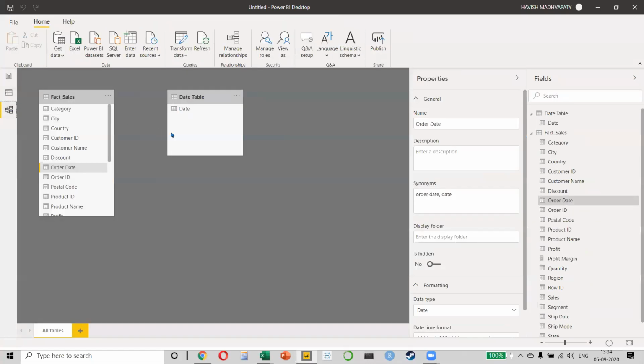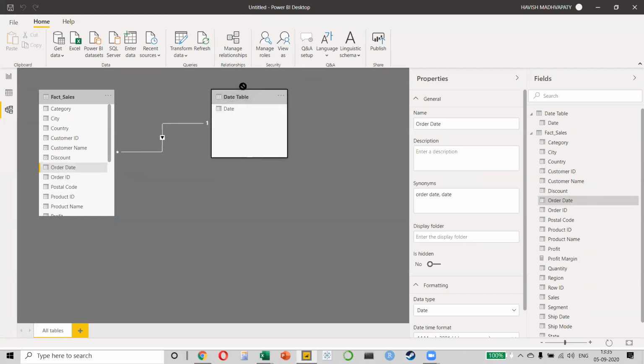If I go to my modeling view and I create a link between both the tables, very simple. I will just select my order date, drag it, and then put it on top of my date. So what will it do? It will create a one-to-many relationship. So this one means that in the table on the right, every date is unique, which means it is only mentioned one time, the 3rd of January, 4th of January, 5th of January. But in the table on the left side, of course, every date will be coming multiple times because there are multiple transactions on every date. This is how you create a cardinality, right?